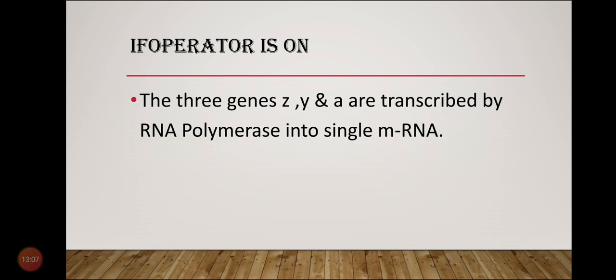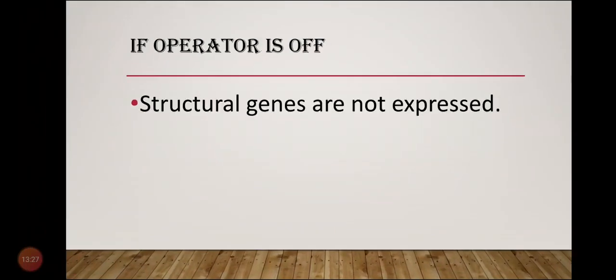Each structural gene is generally known as a cistron, and the transcribed long mRNA covering various cistrons is known as polycistronic mRNA. If the operator is off, the structural genes are not expressed. If it is on, then the three genes Z, Y, A are expressed.